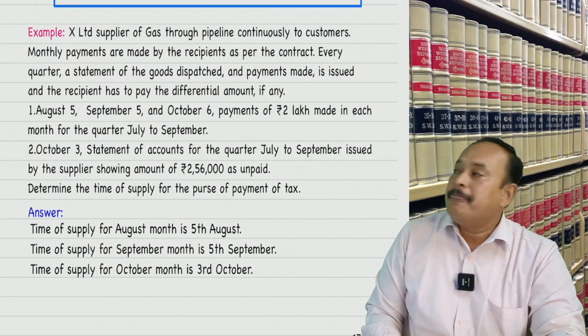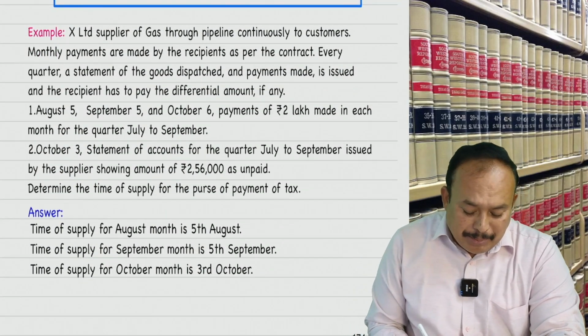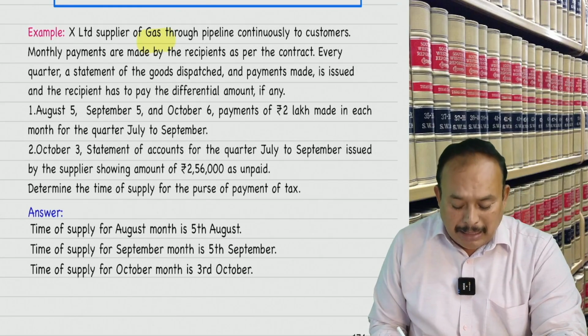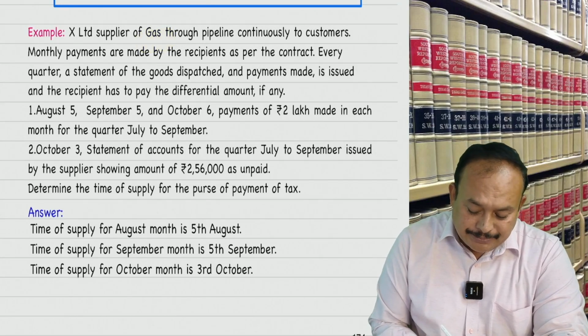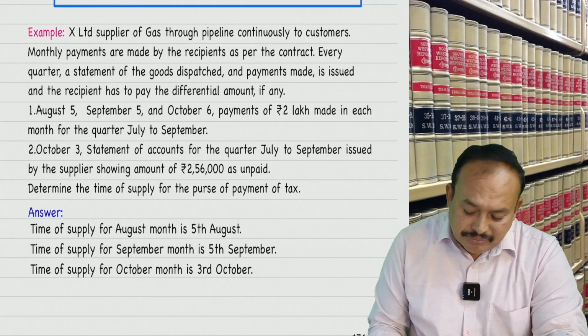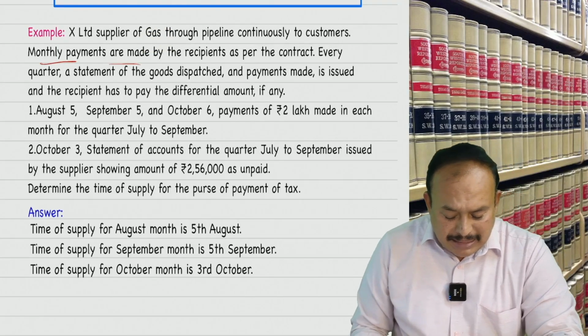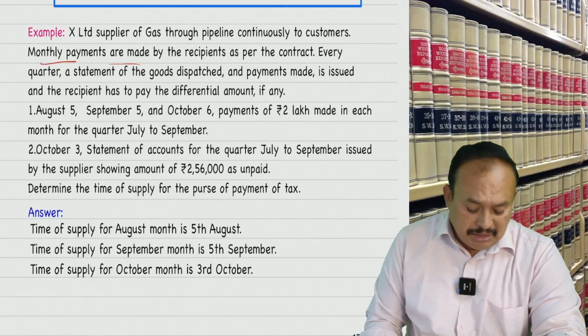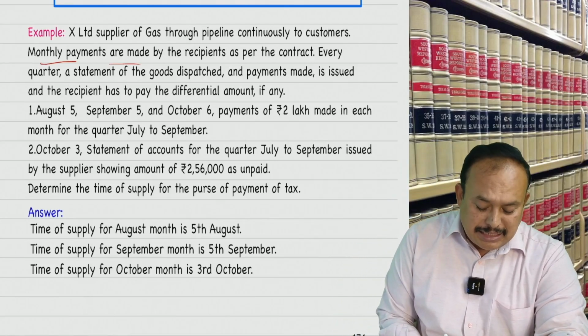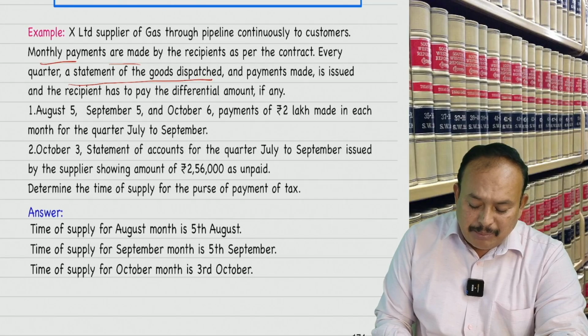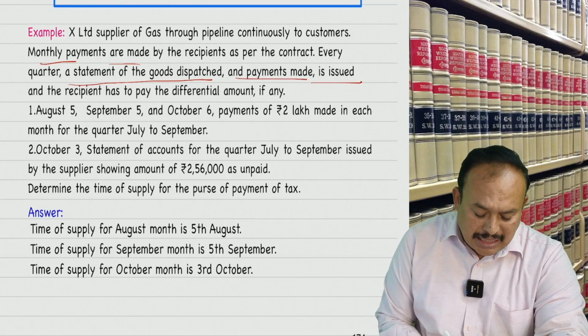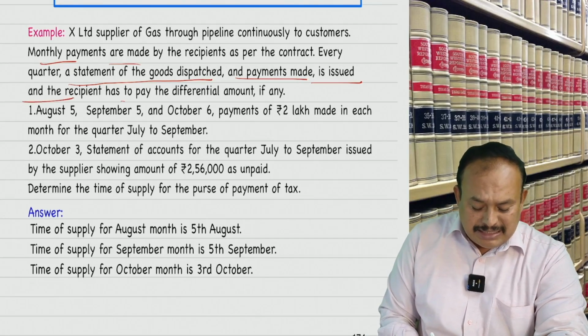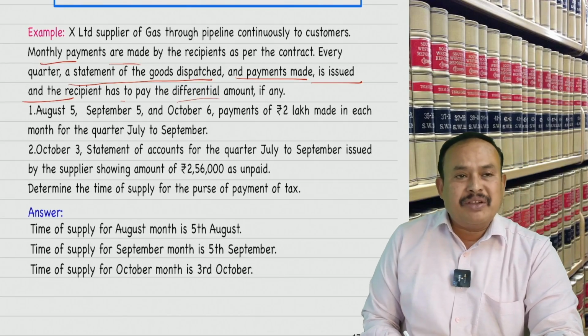X Limited, supplier of gas through pipeline, continuously. Monthly payments are made by the recipient as per the contract. Every quarter, a statement of the goods dispatched and the payment made is issued, and the recipient has to pay the differential amount, if any, later on.